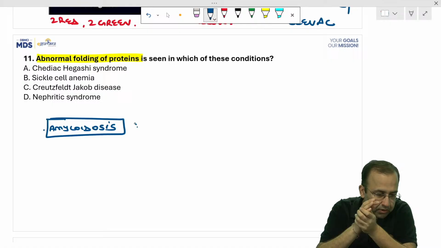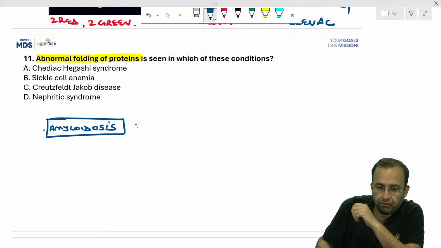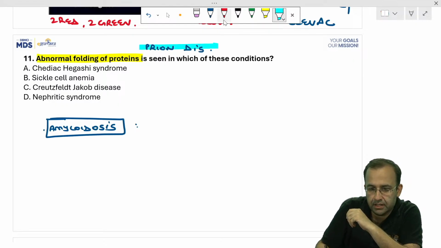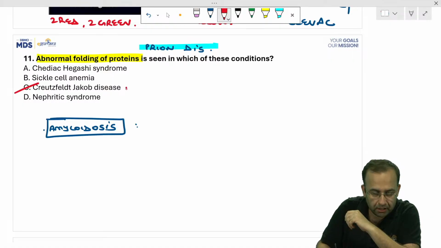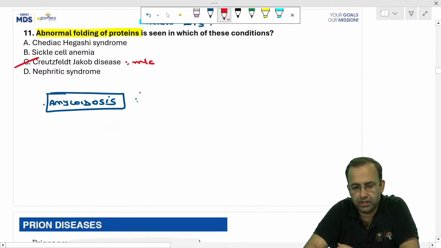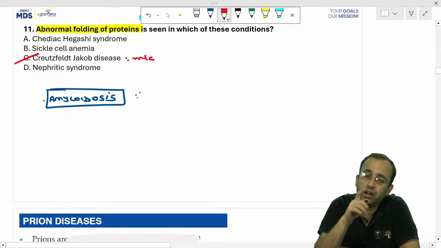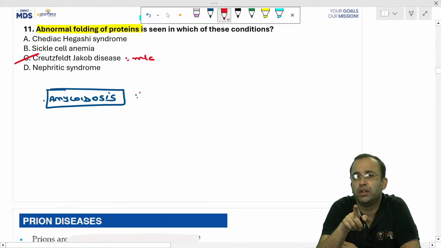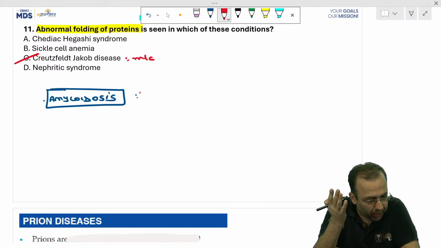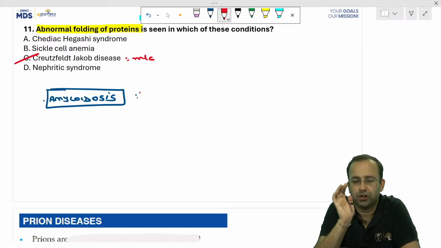So with respect to this question, yes, abnormal folding of proteins, the examiner was talking with respect to prion diseases, the most common being Creutzfeldt-Jakob disease. Extracellular abnormally folded protein is also amyloidosis. So before we go to prion diseases, Divine, you are right. Point mutation was the answer to that of FISH.